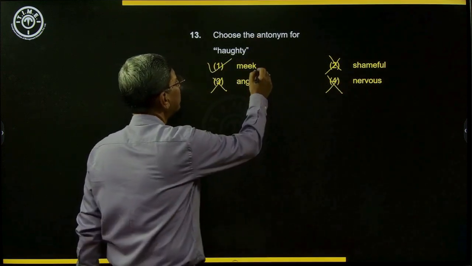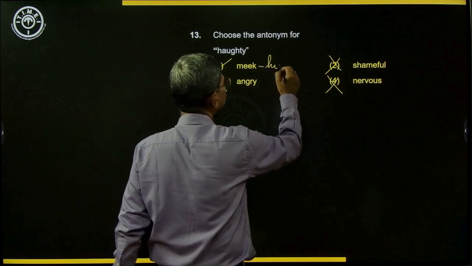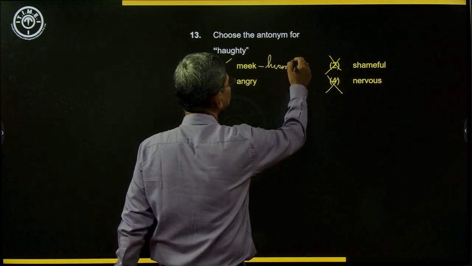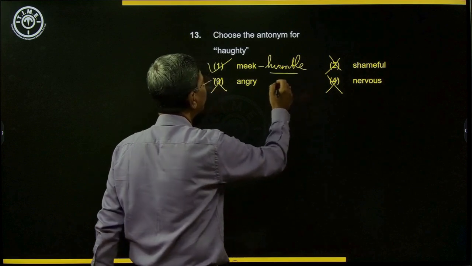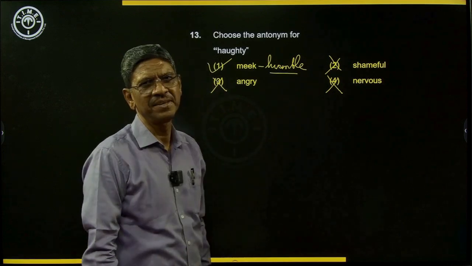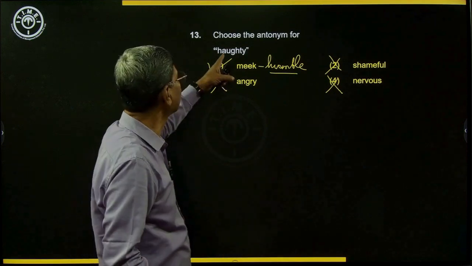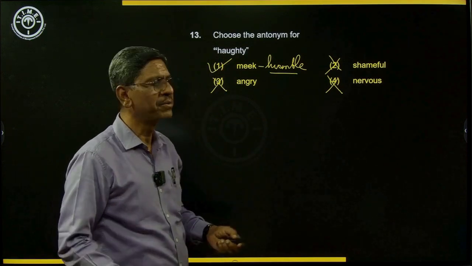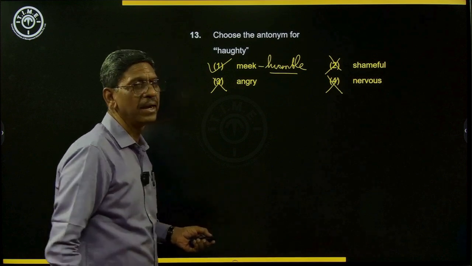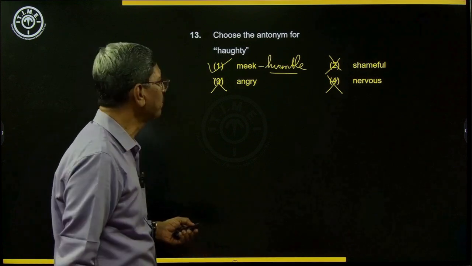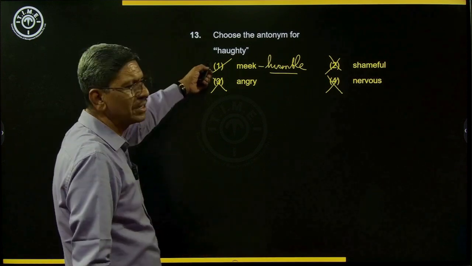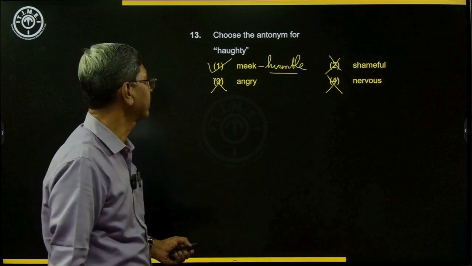Another word for meek is humble. A humble nature is a meek nature, a person who is not proud. Whereas haughty, another word for that is proud. And pride is the noun form. For haughty, the noun form is haughtiness.